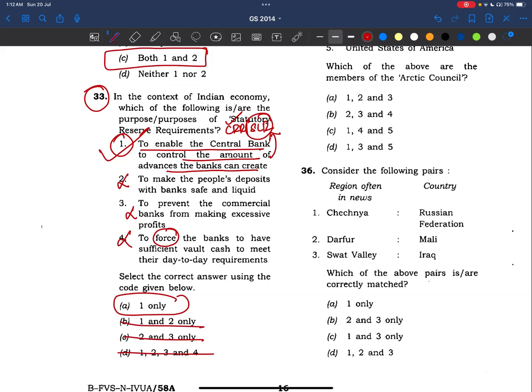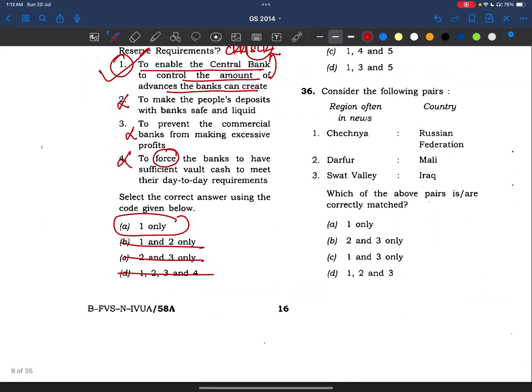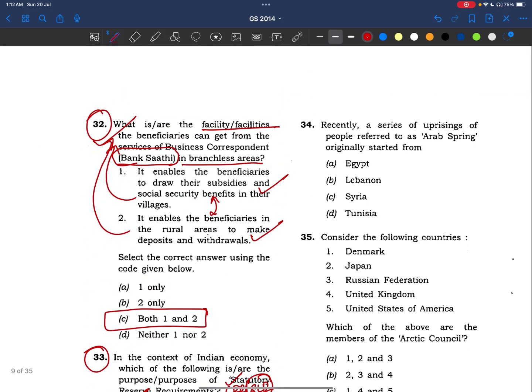Okay. Now coming to the 34th question. Recently, a series of uprisings of people referred to as Arab Spring originally started from. This is also a straightforward question, friends. If you know, you know, or else just leave it. Answer is Tunisia. The Arab Spring started in 2010 against the conventional forms of government. Right? So answer is D.